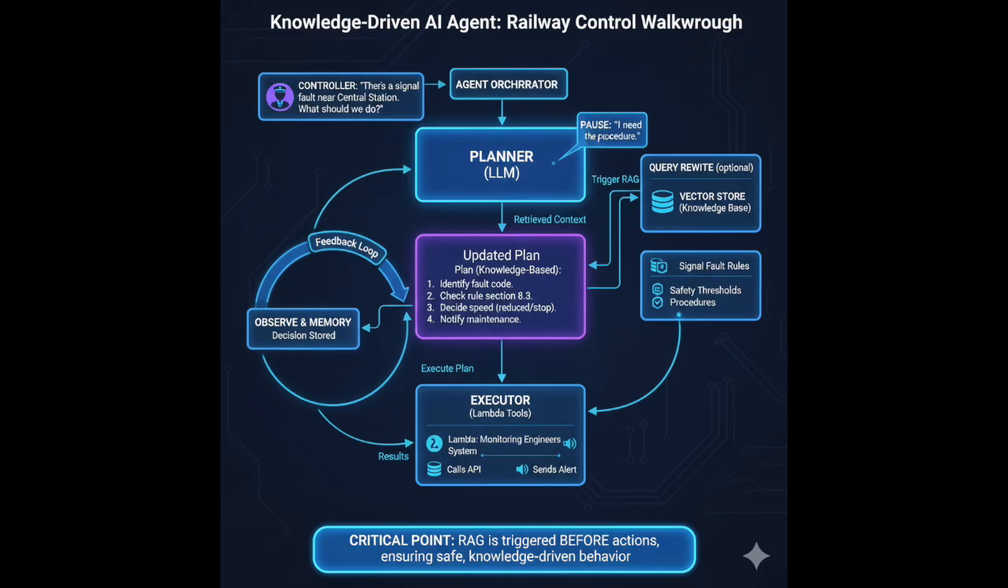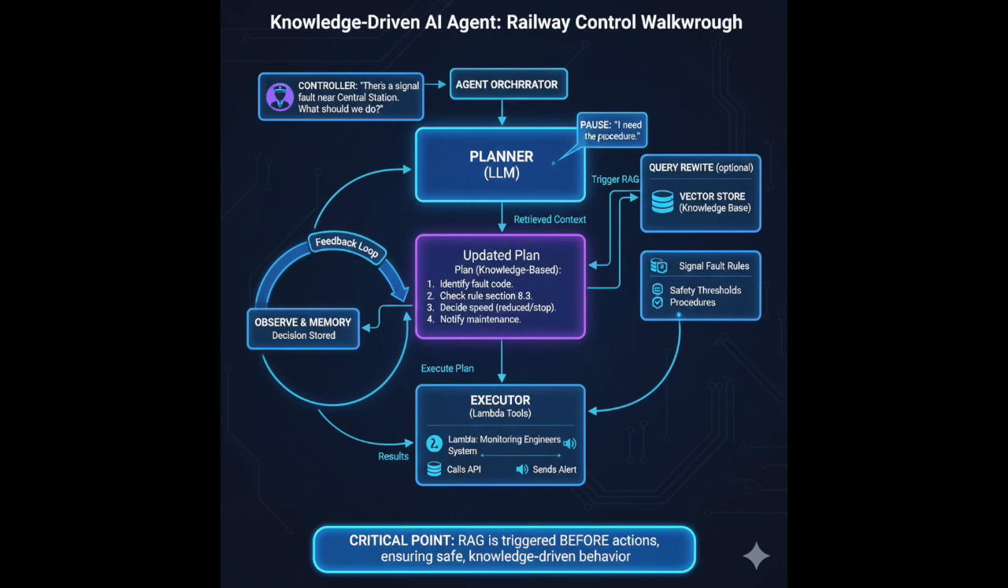Let's walk through the railway example step by step. A controller says, there's a signal fault near Central Station. What should we do? The planner does not act immediately. It pauses and says, I need the official procedure. The agent triggers RAG. The query may be rewritten for clarity. Titan embeddings convert it into vectors. The vector store retrieves signal fault rules, safety thresholds, escalation procedures.